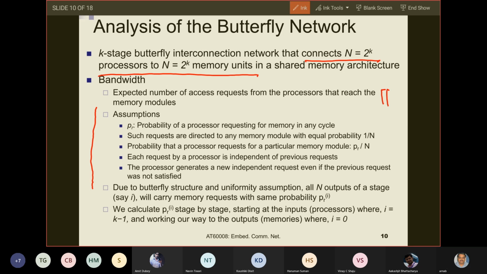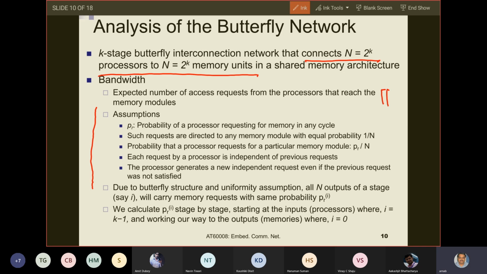So if I have n memory modules, the probability that a particular processor is accessing a particular memory module, say processor number 0 accessing memory module number 0, is 1 by n.